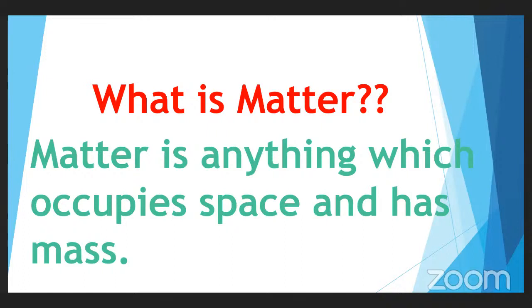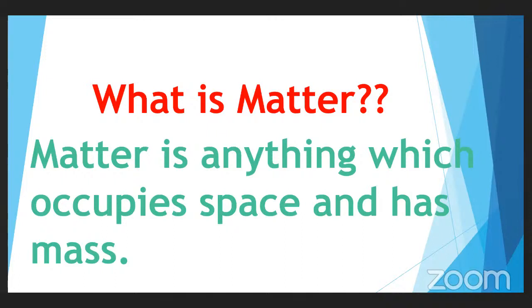For example, if you take a book, a book is a non-living thing. If you keep a book on the table, that means the book has some mass and it is occupying space on the table. So a book is matter. But similarly, if you take a person who is standing in the surroundings, a book is a non-living thing, whereas a person is a living thing.